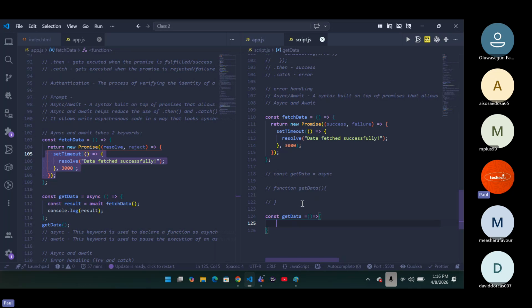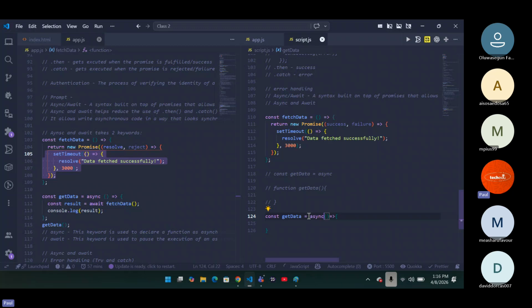Everything works now. But what I need you to know is that for you to use your async function, you have to precede it with this particular parenthesis. I can now say async. What I've just done is change this function from a synchronous function to what? To an asynchronous function right here.